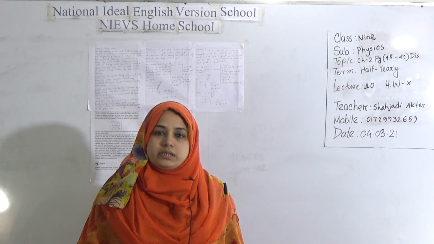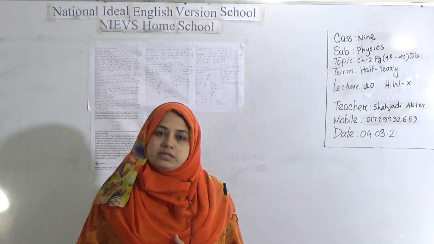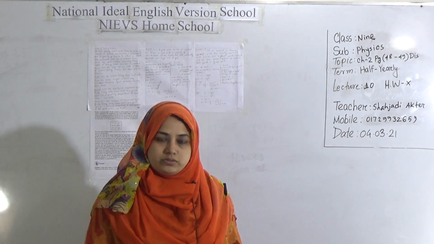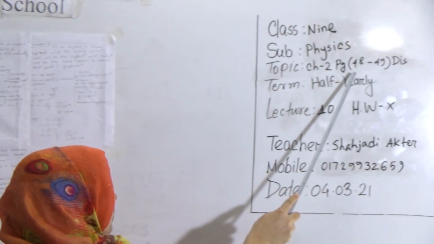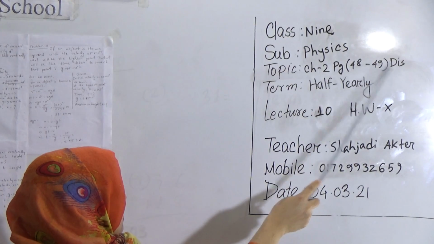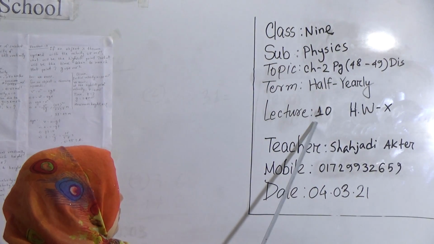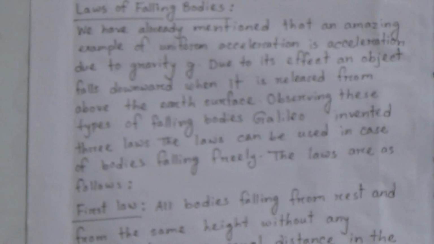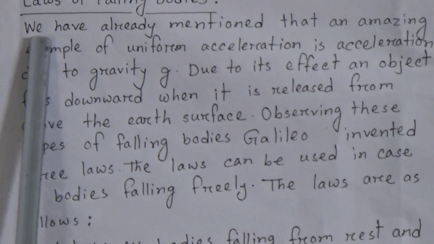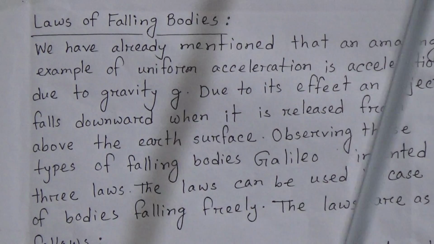Today I am going to take a physics class for class 9 students. My dear students, our today's topic is chapter 2, pages 48 and 49. Our today's lecture number is 10. Let's start our class. Today we will discuss the laws of falling bodies, chapter 2.